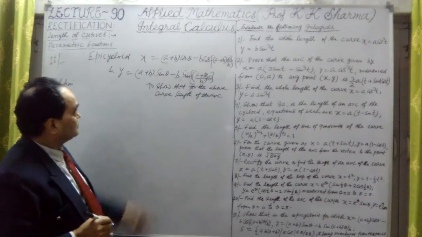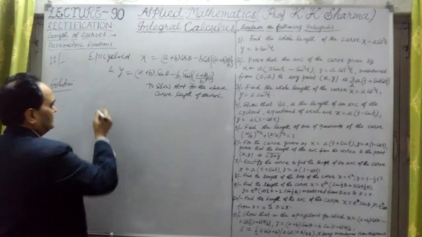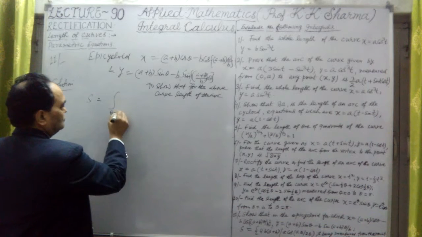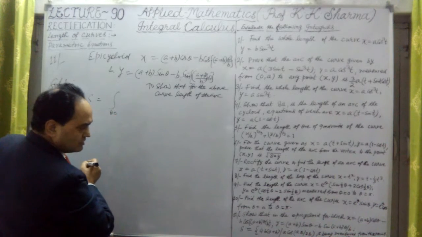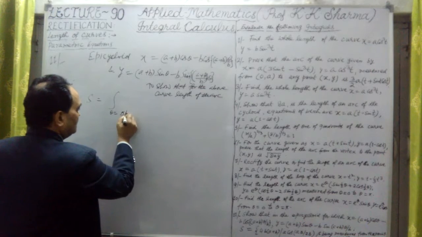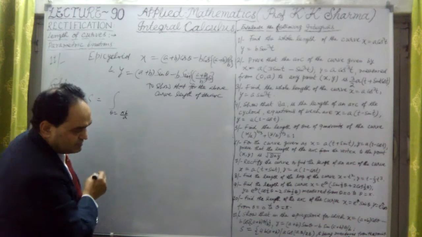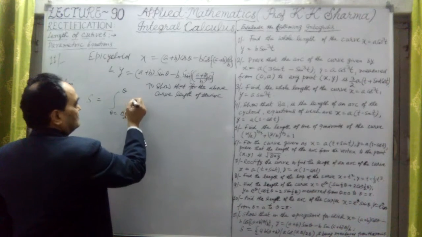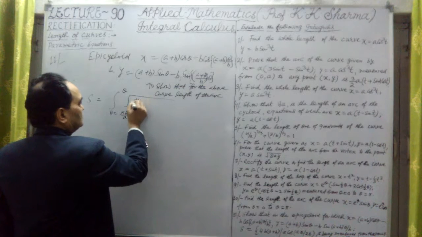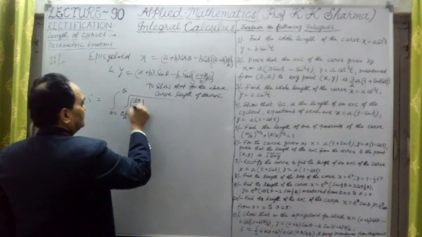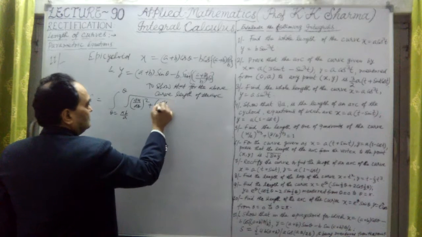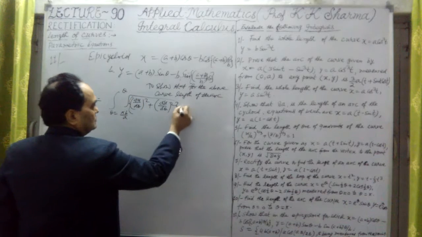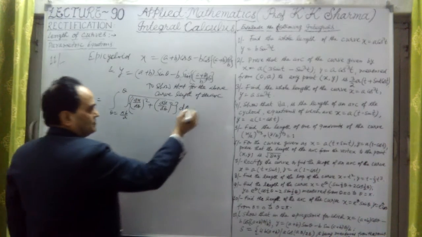Solution here. So what is s? We know that s is the integral from theta equal to pi b upon a to theta equal to theta, under the square root of dx by d theta whole square plus dy by d theta whole square, d theta. This is the formula which we have to apply.